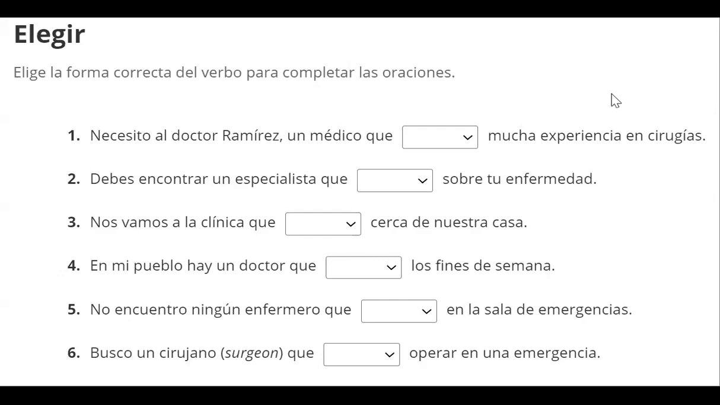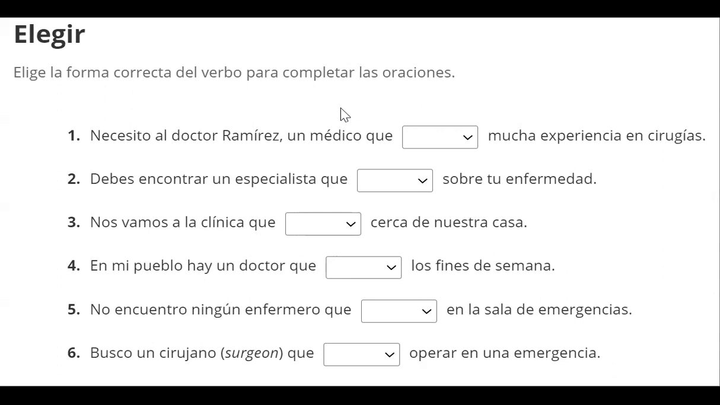Hola amigos. In this video, I just wanted to go through this activity that was assigned on VHL. This is about us working with the subjunctive and adjective clauses. So we went over this in class where we talked about there are three main rules of when we use the subjunctive in an adjective clause.